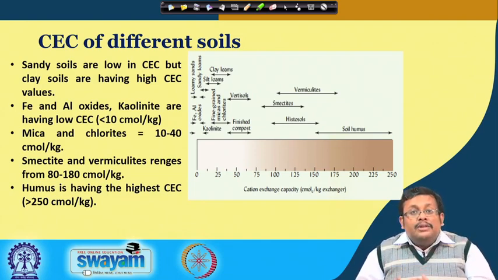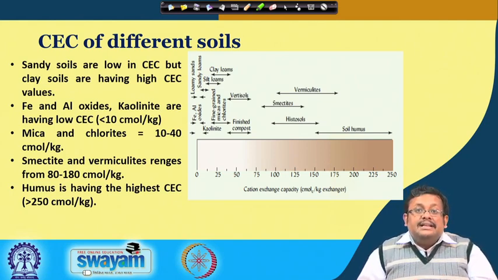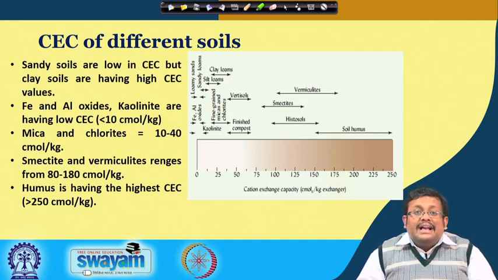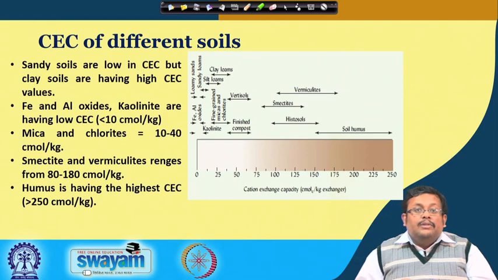Now, iron and aluminum oxides and kaolinite have low CEC, that is less than 10 centimole per kg, whereas mica and chlorite have 10 to 40 centimole per kg, and smectite and vermiculite range from 80 to 180 centimole per kg.